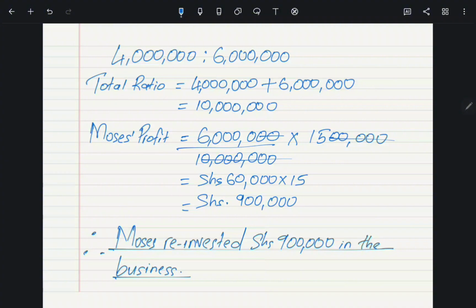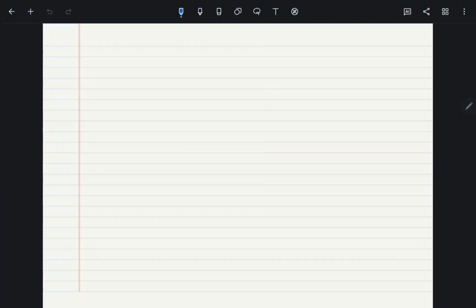So let us proceed to part B of the task. Part B of the task was requiring us to find the percentage increase in the number of birds. But in order to find out the percentage increase in the number of birds, we first need to know the initial number of birds and the final number of birds.